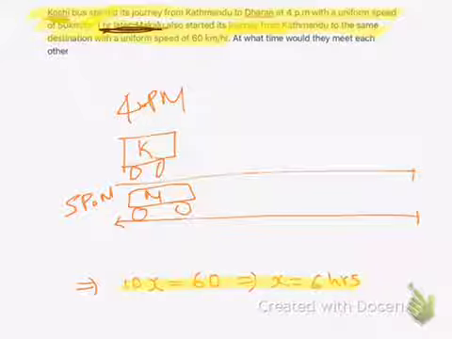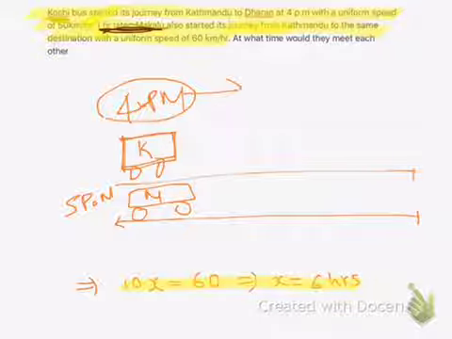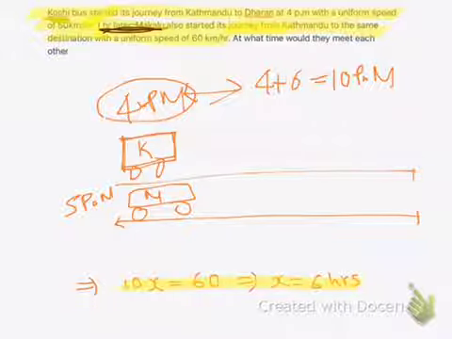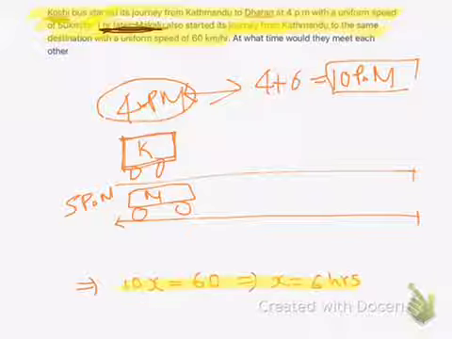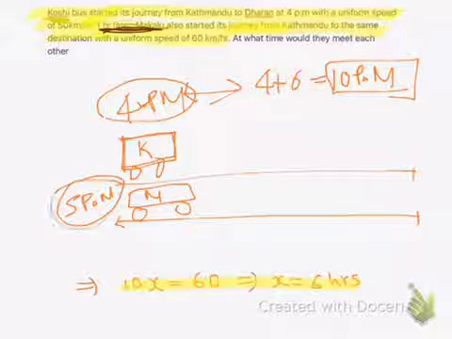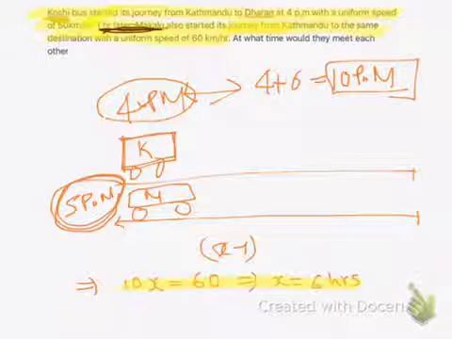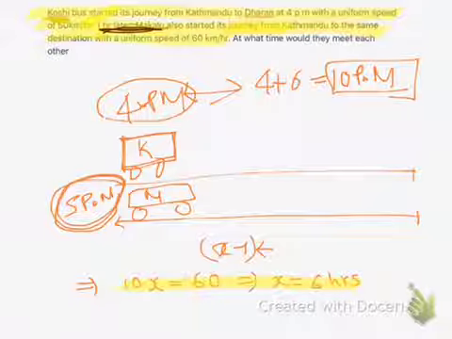As we know, our first bus Kosi started its journey at 4 p.m. So after 6 hours, it means 4 plus 6, it gives 10. So these two buses met together at 10 p.m. Also for Makalu, the second bus, we know that it started its journey at 5 p.m. Since it had traveled for X minus 1 hours, it means 6 minus 1, 5 hours.